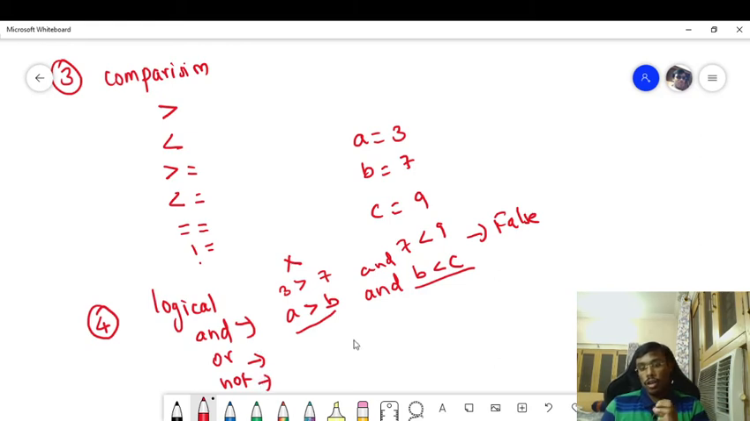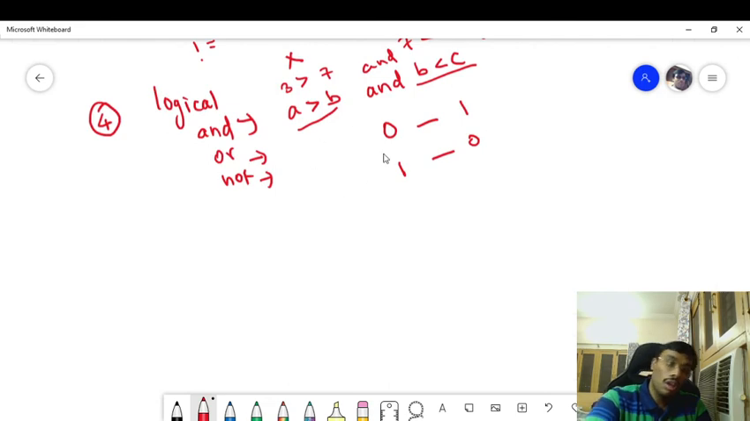The NOT operator works in a different manner. If you give input as 0, the output will be 1, and if you give input as 1, the output will be 0. This is how it works. These are logical operators.